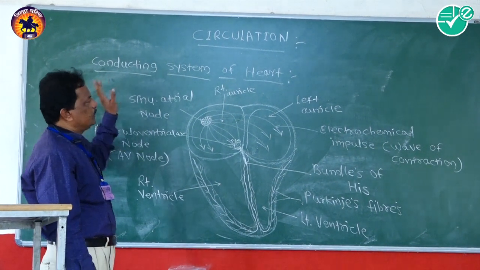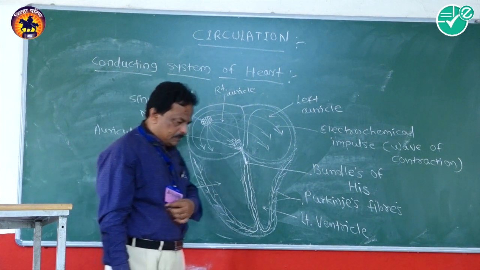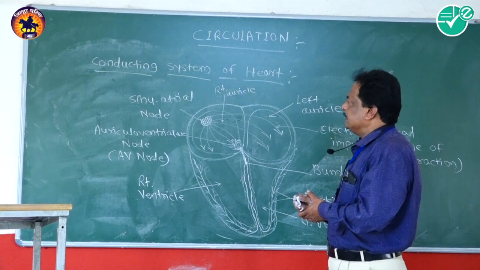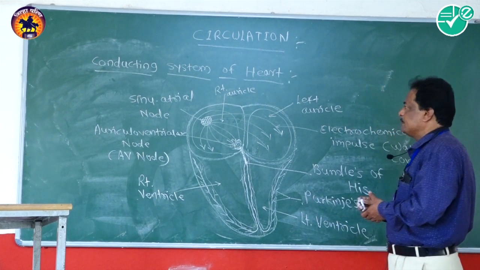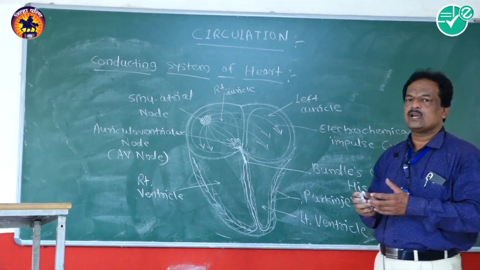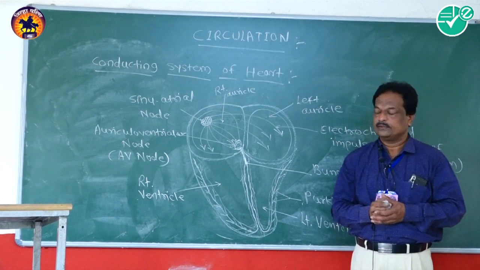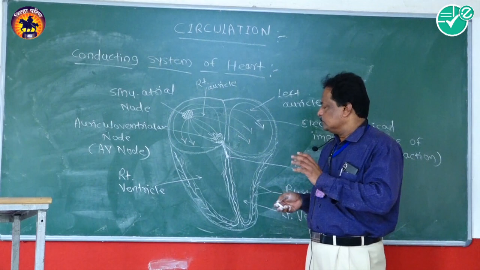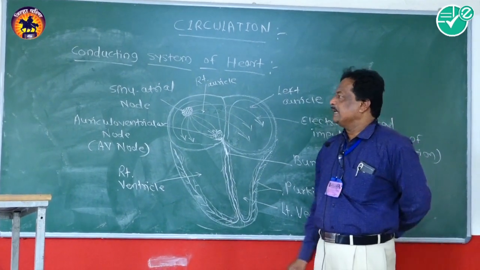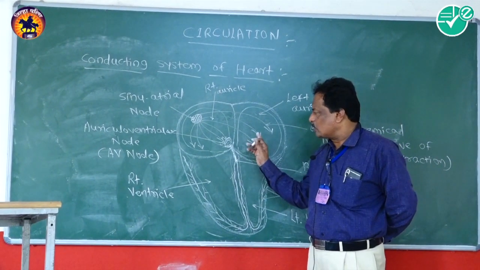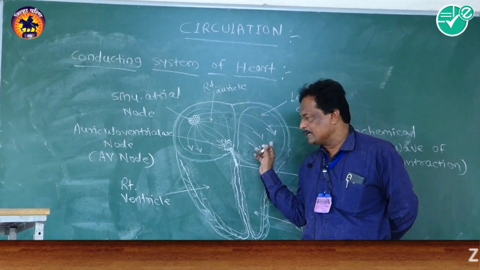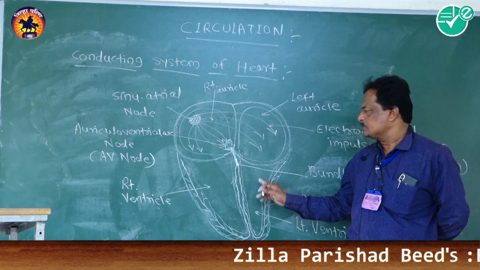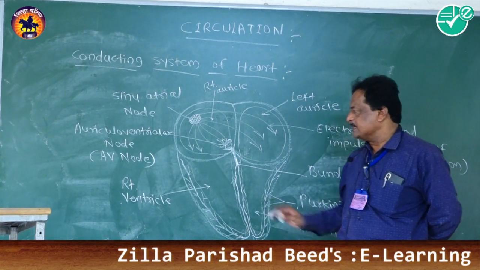The conducting system of the human heart. The role of the human heart is rhythmic contraction and relaxation. Rhythmic contraction and relaxation means alternate contraction, the systolic phase of the auricles, and the contraction, or systolic phase, of the ventricles also.